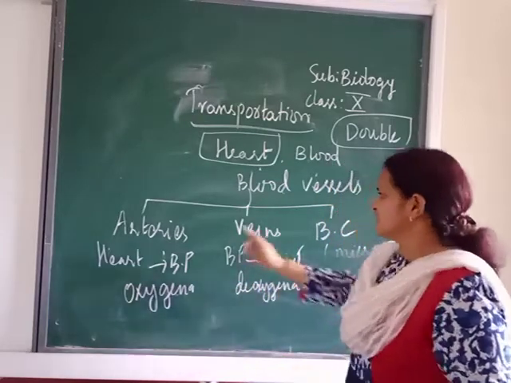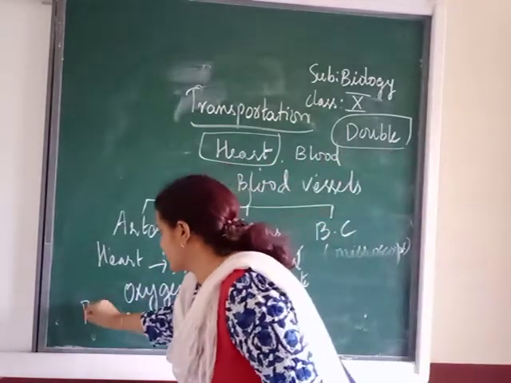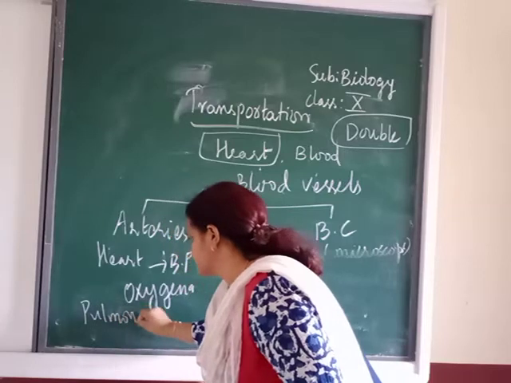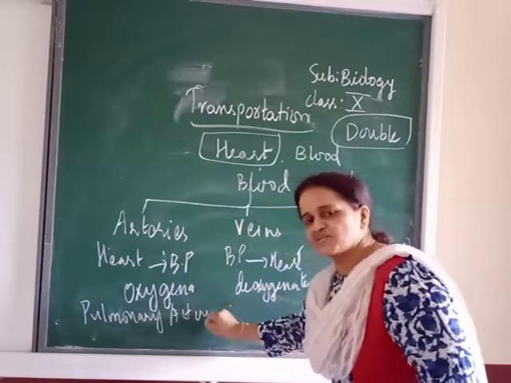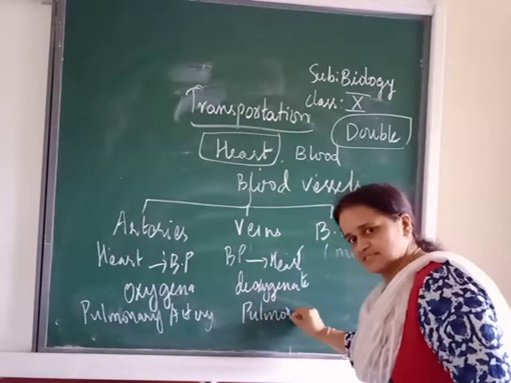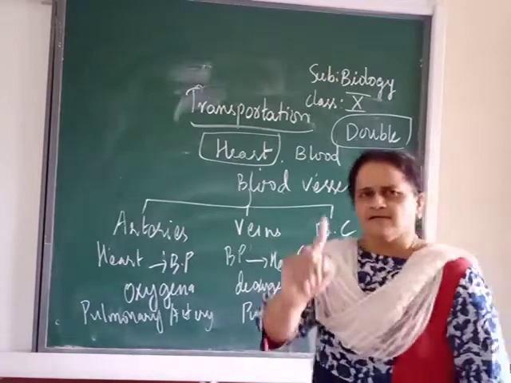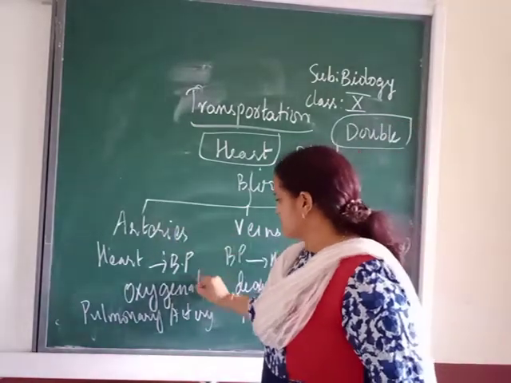But here in the artery, there is one special artery called the pulmonary artery. Here also there is one special, the pulmonary veins. One exception is there. Normal arteries carry which blood?